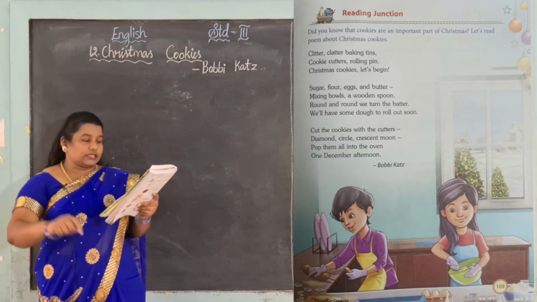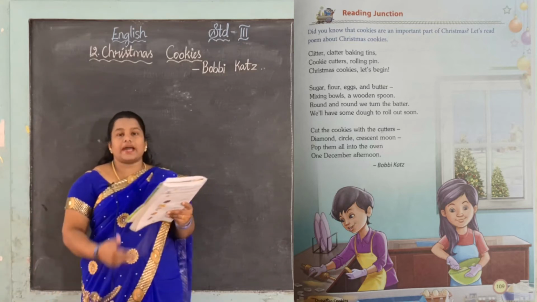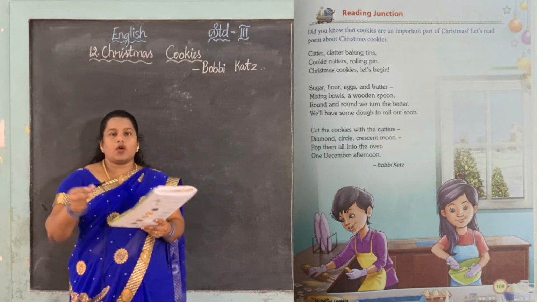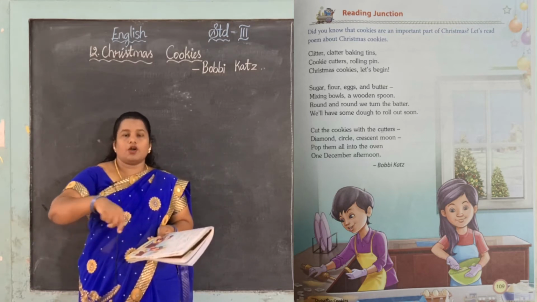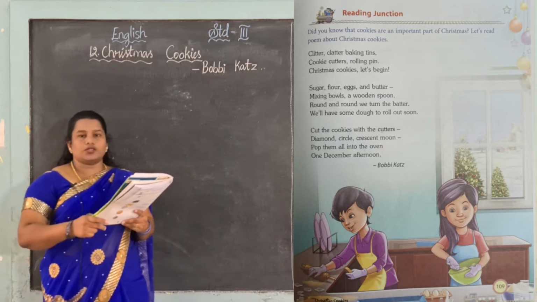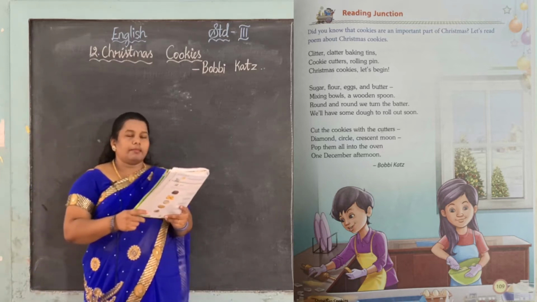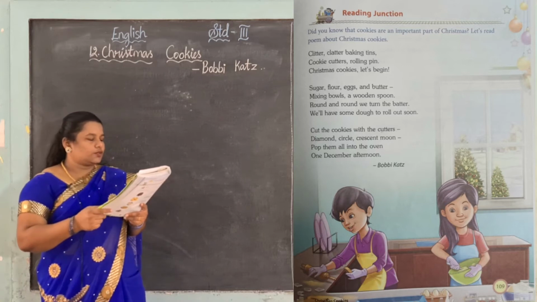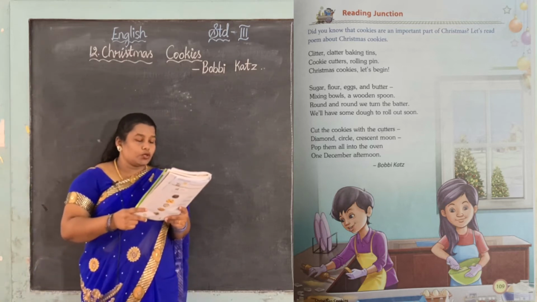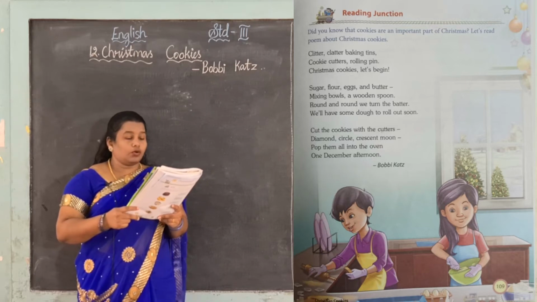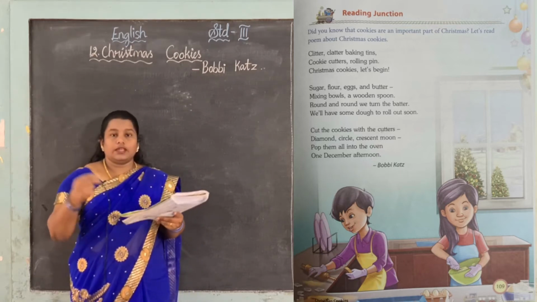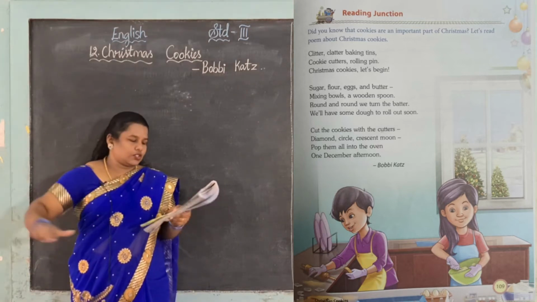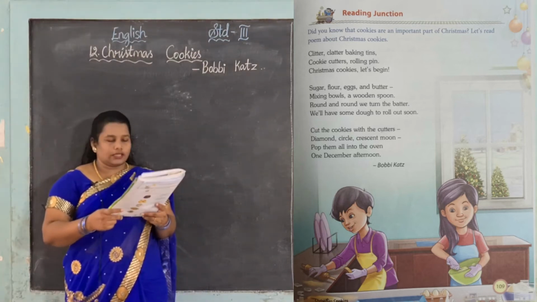Batter means a liquid mixture of flour, milk, egg and so on. She puts everything inside the mixing bowl and mixes it. Batter is liquid-like. Next, we will have some dough to roll out soon, and we also need some flour to spread on the table.